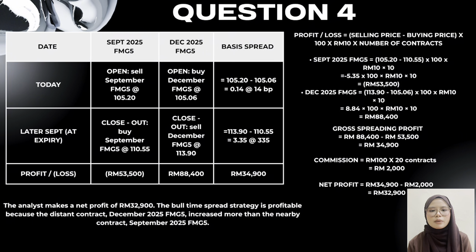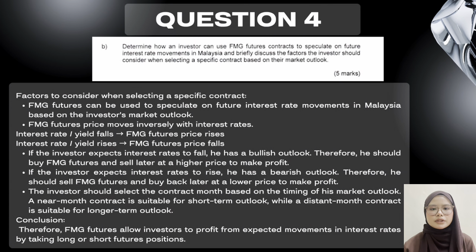Next, question 4B. Factors to consider when selecting a specific contract. First, FMG futures can be used to speculate on future interest rate movement in Malaysia based on the investor's market outlook. Second, FMG futures prices move inversely with interest rates. When interest rates fall, FMG futures prices rise, while when interest rates rise, FMG futures prices will fall. Third, if the investor expects interest rates to fall, he has a bullish outlook.